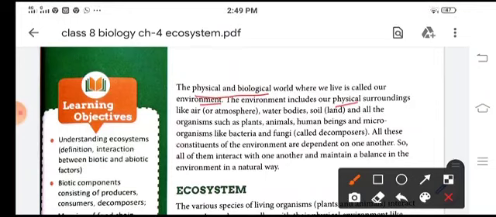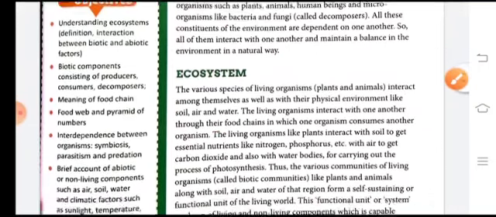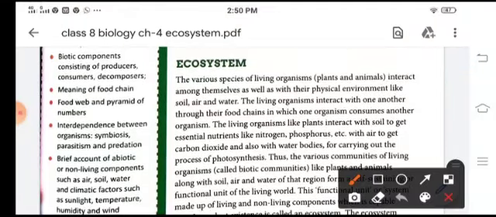Now, these organisms are dependent on one another and interact with one another, and they maintain a balance in the environment in a natural way. So come to ecosystem, children. Now the various species interact among themselves and the physical environment like the soil, water and air. These organisms interact with each other through food chain in which one organism consumes another organism.